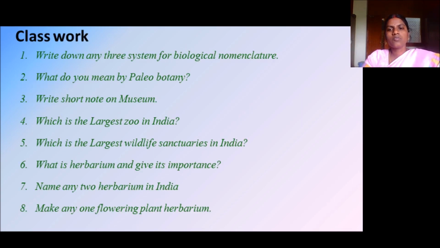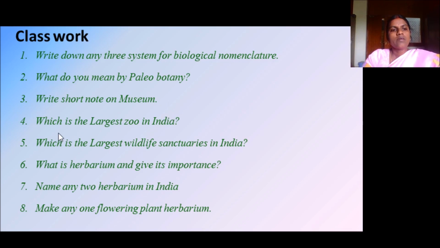So take down the classwork now. Write down any three systems for biological nomenclature. What do you mean by paleobotany? Write a short note on museum. Whatever you know about museum, write that.